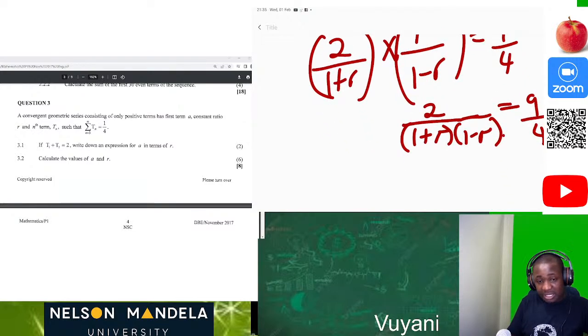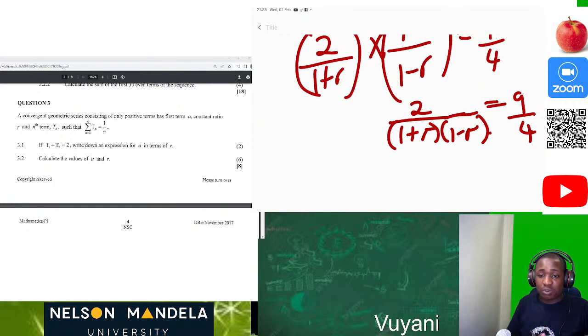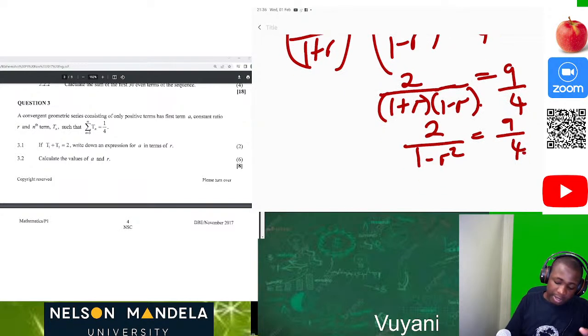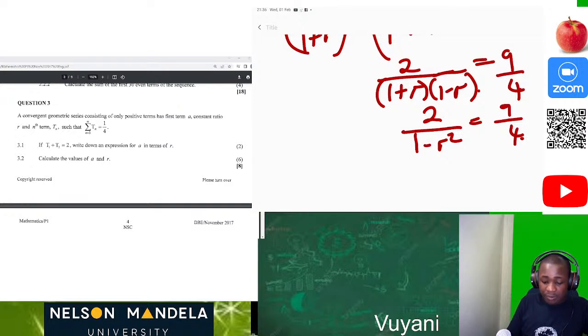So definitely we can see the denominator. This is a difference of 2 squares. So now we have 2 over 1 minus r squared, or we can just say 1 minus r squared, equal to 9 over 4. Then after that, we can cross multiply to solve for r.